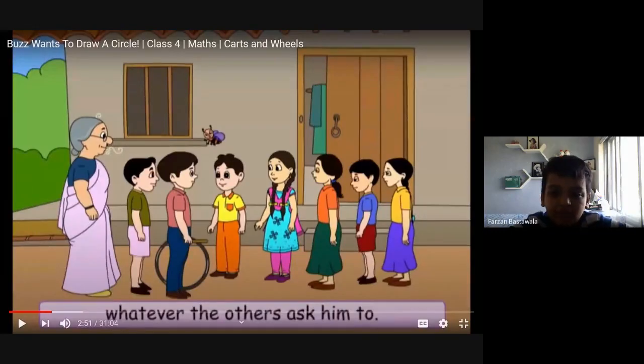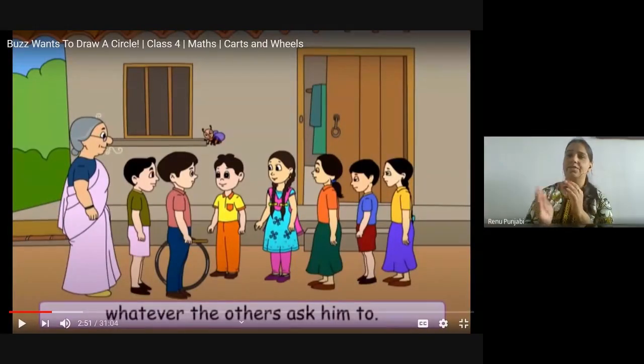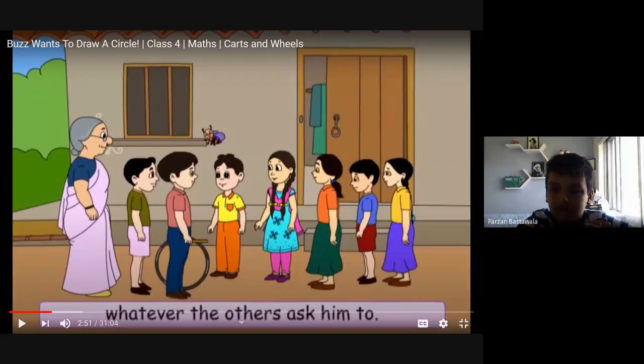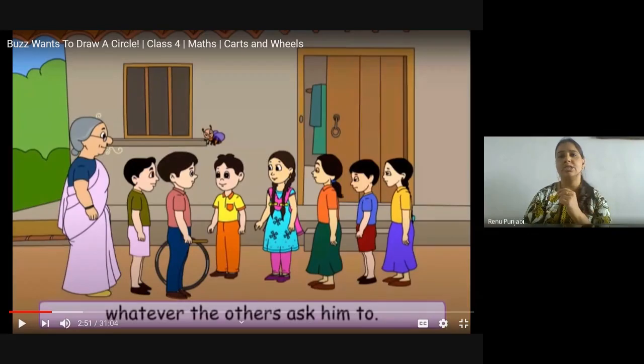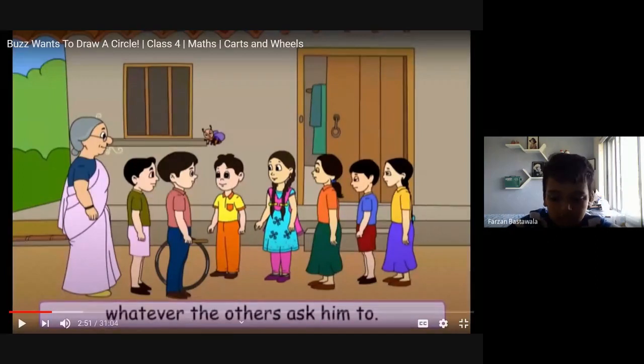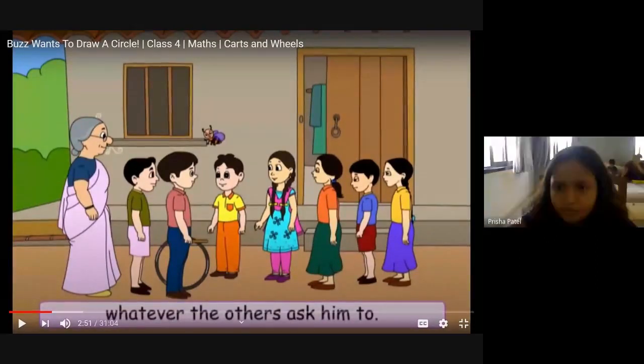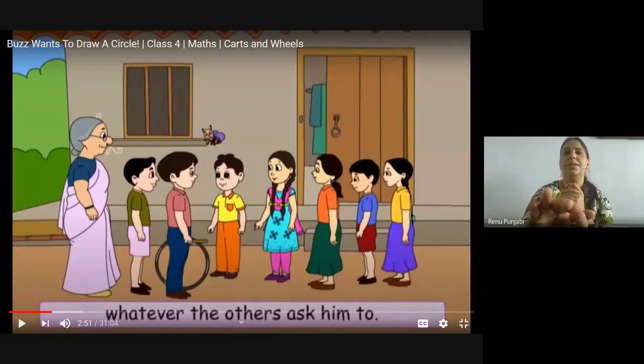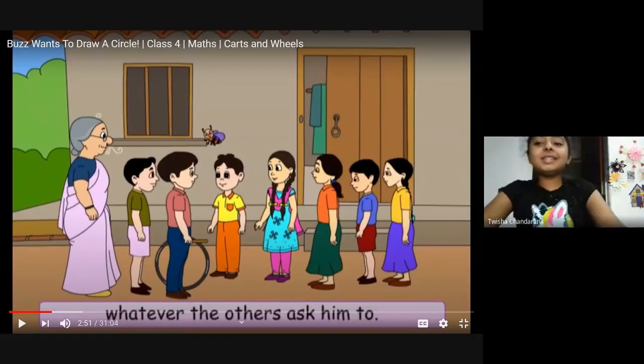Ma'am, it is the difference of shape. Only the difference of shape? No, ma'am, and distance also. Distance also. And what else, Prisha? Can you please explain what is the difference when we play in the rectangle shape and when we play in the circle shape? Ma'am, in the rectangle shape. Prisha, wait. Prisha will explain.